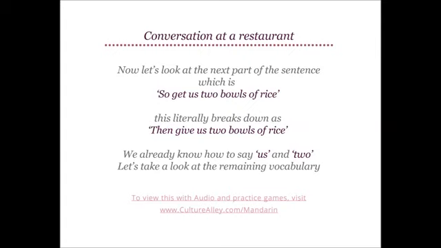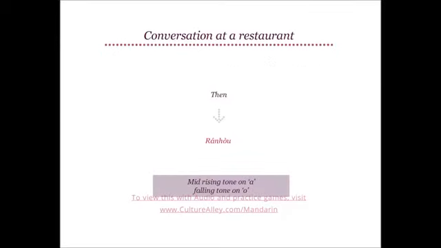Now let's look at the next part of the sentence, which is, so get us 2 bowls of rice. That literally breaks down as, then give us 2 bowls of rice. We already know how to say us and 2. Let's take a look at the remaining vocabulary. Then translates to 然后, which is said with a mid-rising tone on A and a falling tone on O, like 然后.